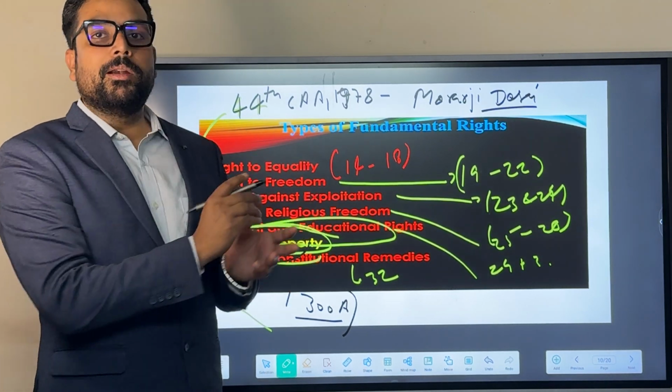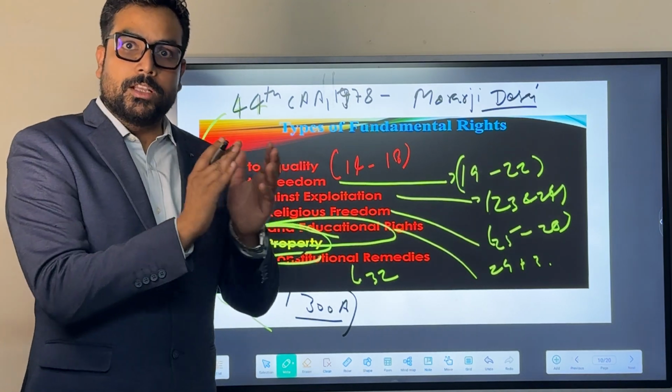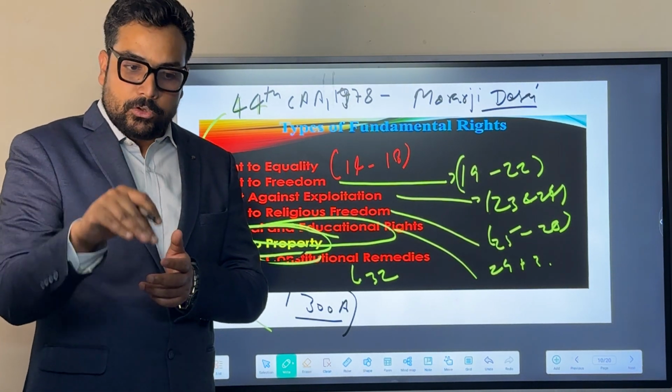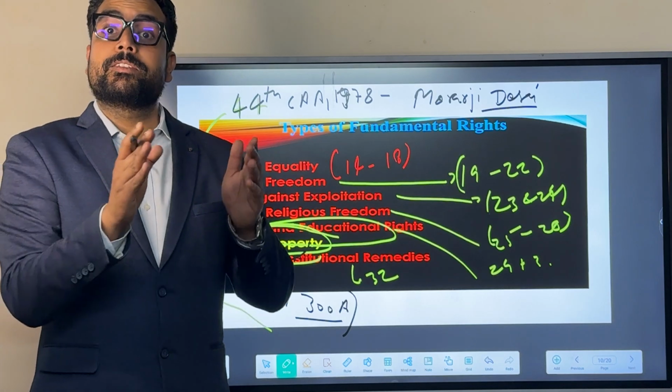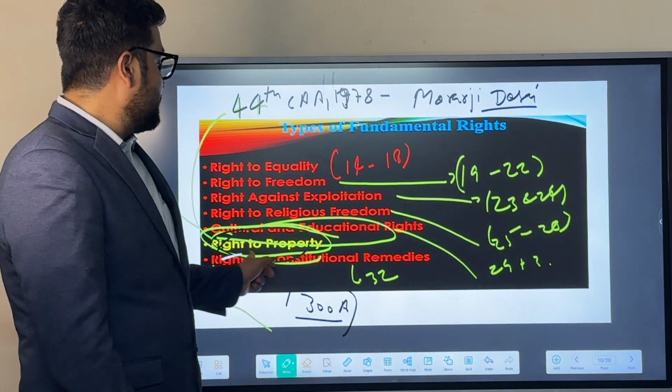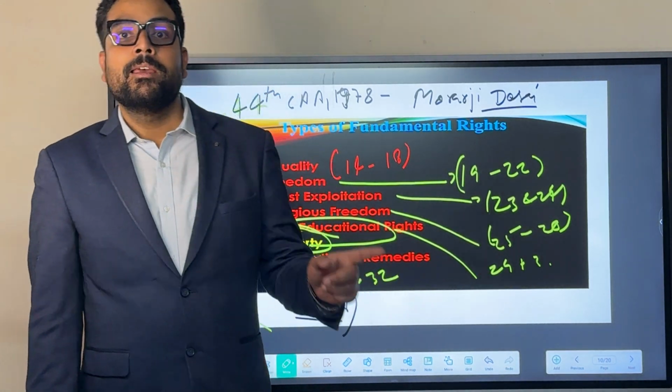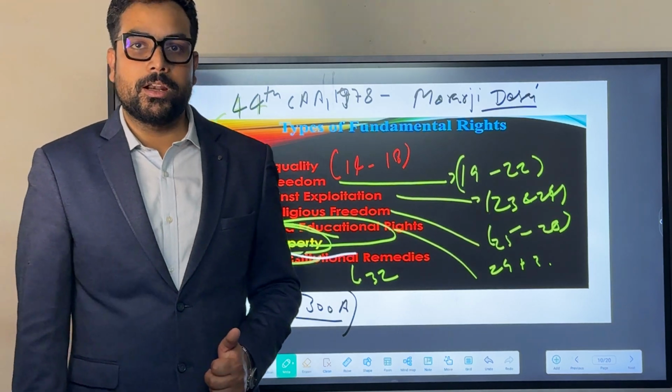So these are the fundamental rights types. Initially there were a total of 7 fundamental rights, but in today's world, as of now, there are 6 fundamental rights. As right to property is no more a fundamental right, it has been transferred as a constitutional right or legal right.